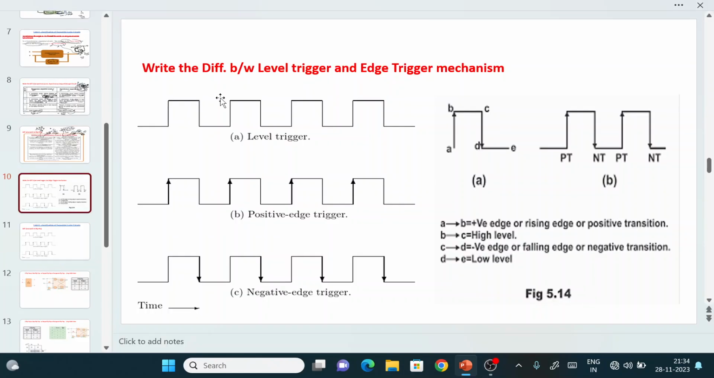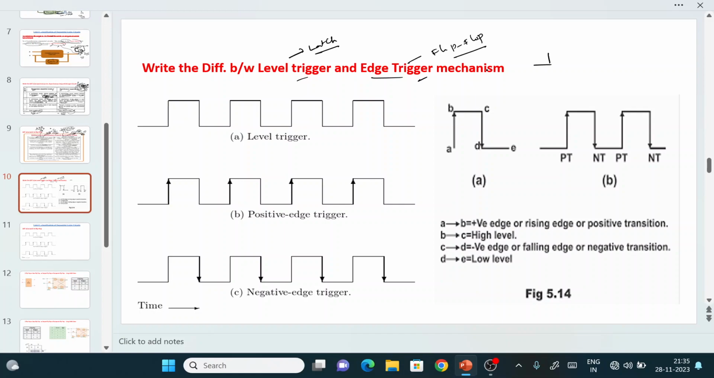So the next question is: write the differences between level sensitive or level triggering mechanism versus edge triggering mechanism. The first point to remember is that level triggering is used in latch operation, whereas edge triggering is used in flip flops. So level triggering is used in latches, and flip flops use the edge triggering mechanism. What do you mean by level triggering as well as edge triggering?